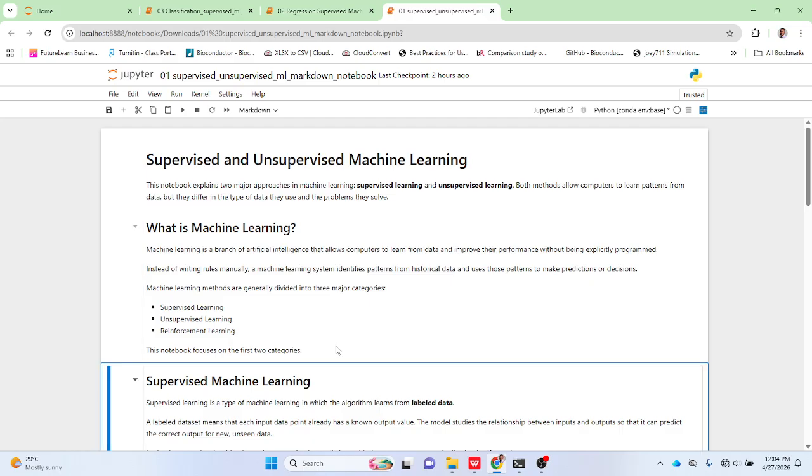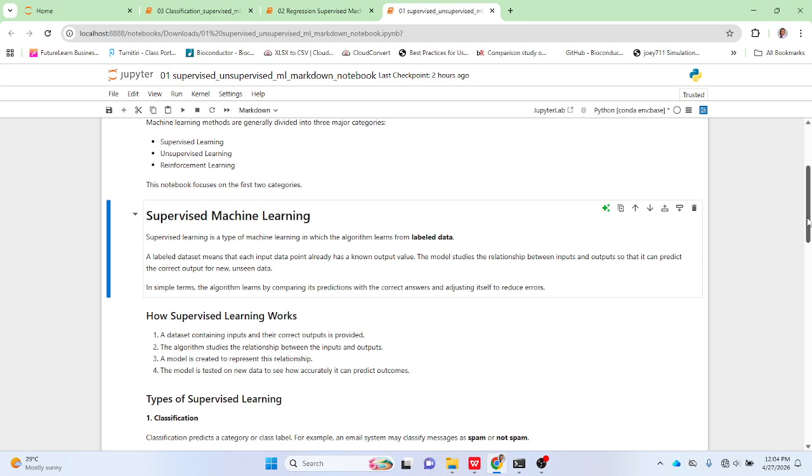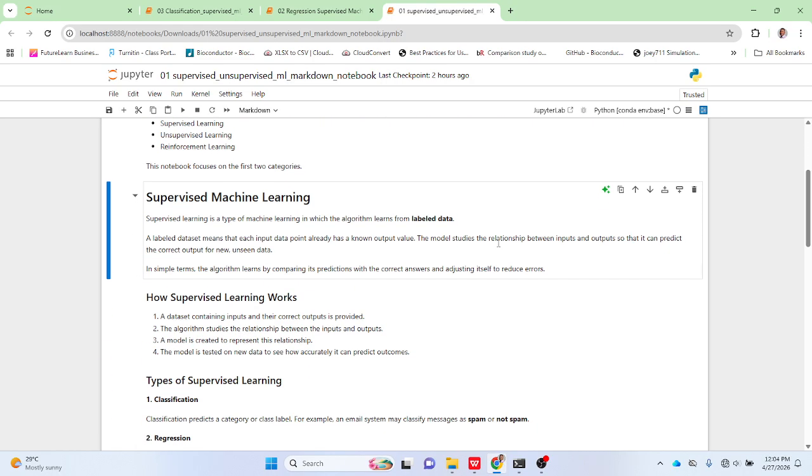All right, so supervised learning is a type of machine learning in which the algorithm learns from labeled data. When we say labeled data, it means data with titles, data with headings. For example, if you've heard of the iris data or any table data that you know, most likely they have headings. The first rows are headers.